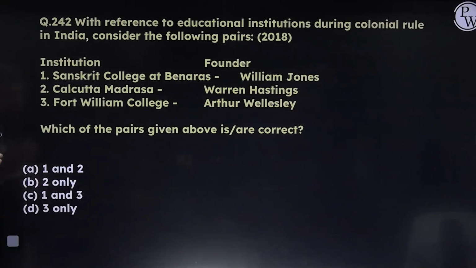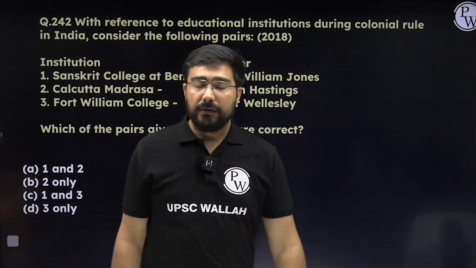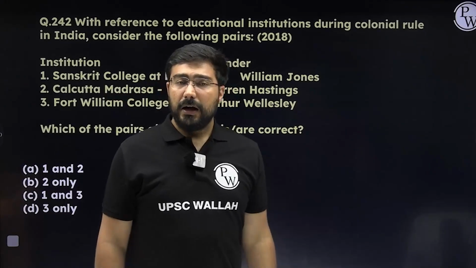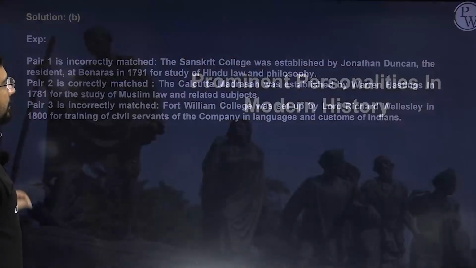The answer would be either B or D. And B is correct, right? 2 only. So in D, it is not Arthur Wellesley, it is Richard Wellesley. The name of the governor was Richard. Arthur was a military commander. So here the answer is going to become B. So please remember in such kind of questions, okay?